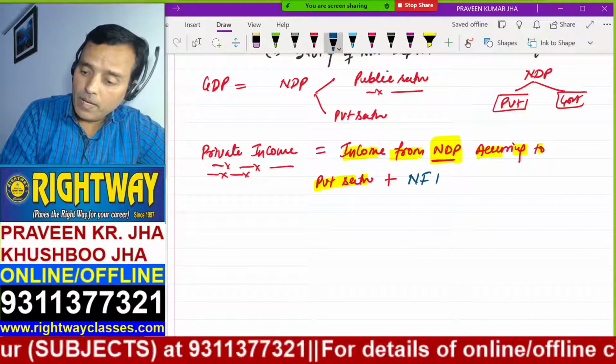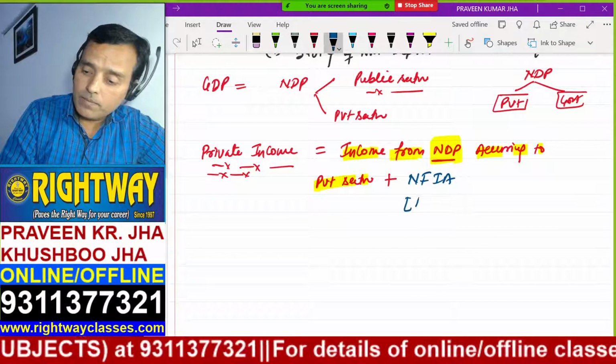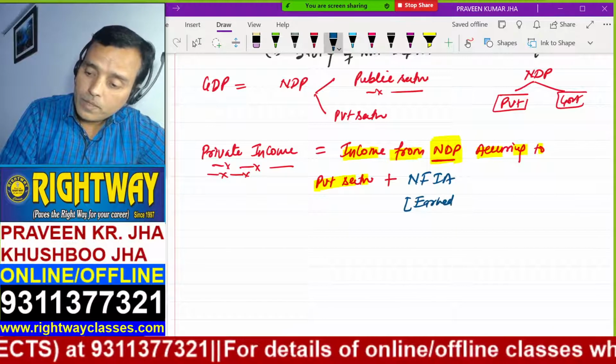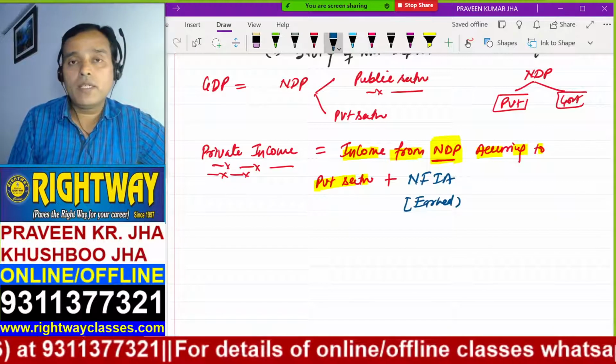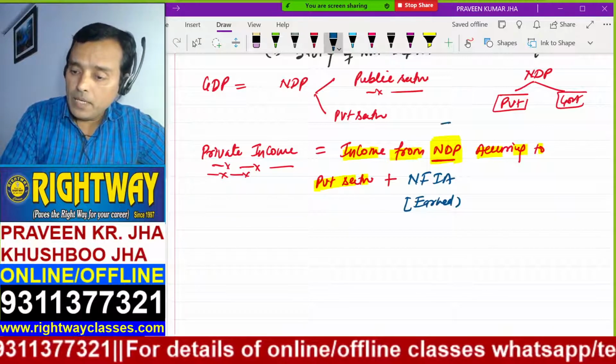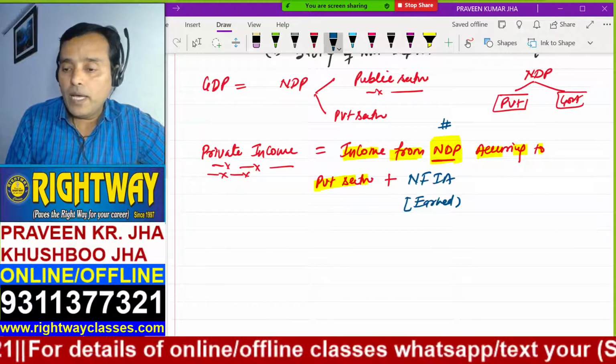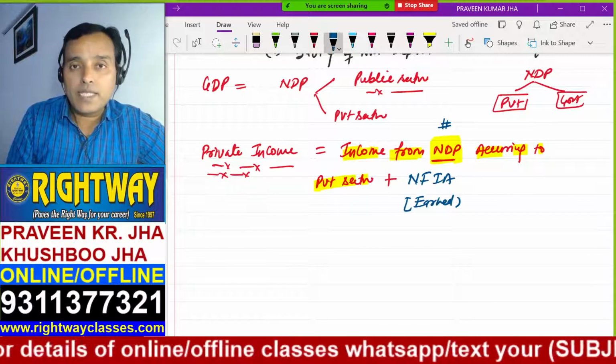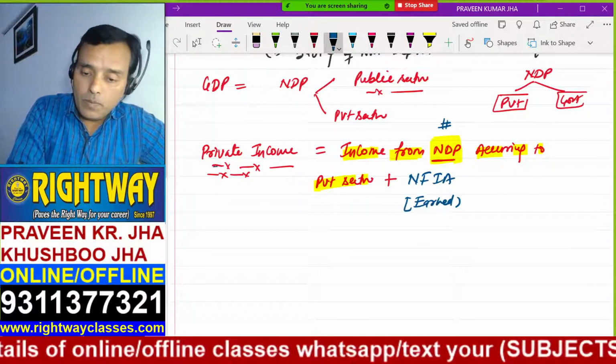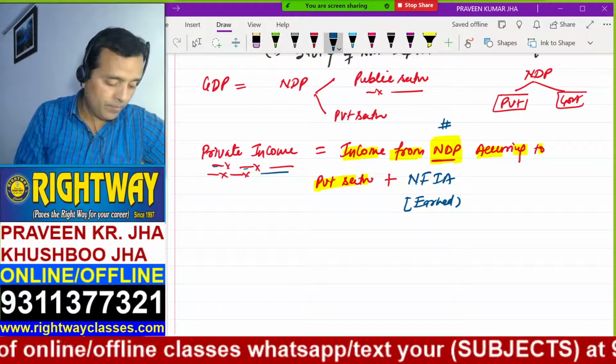This NFIA is also earned income. But why am I adding this NFIA? Because NDP is domestic income. Domestic income when added with NFIA becomes national income. And then it will be part of private income.